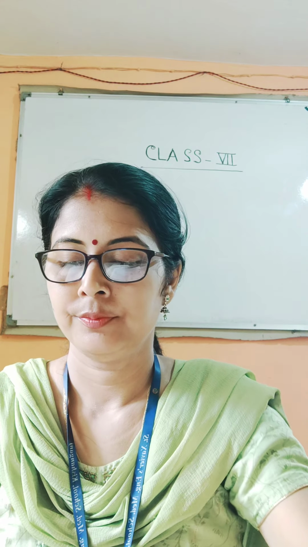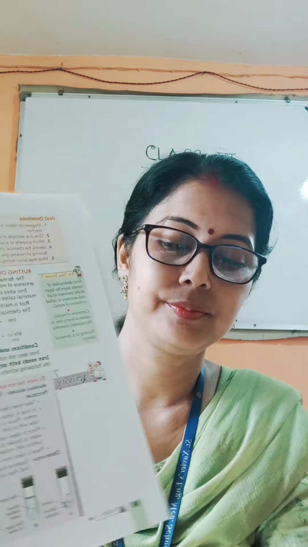Let's see what more. Okay students, the third activity is on page number 88, to show that for rusting both oxygen and moisture are necessary. Here we need 3 boiling tubes or 3 test tubes marked A, B, C. You can see it on page number 88.